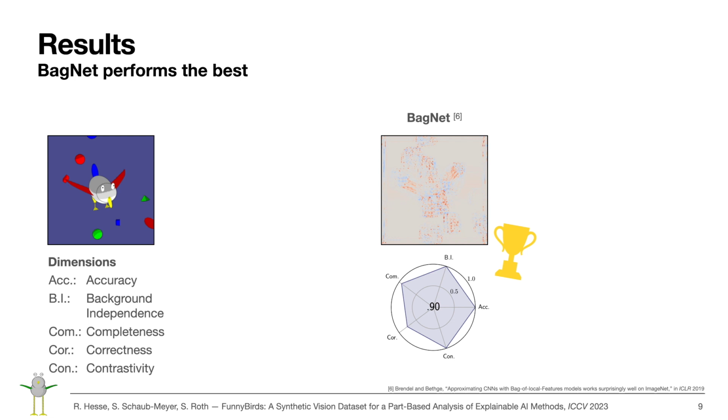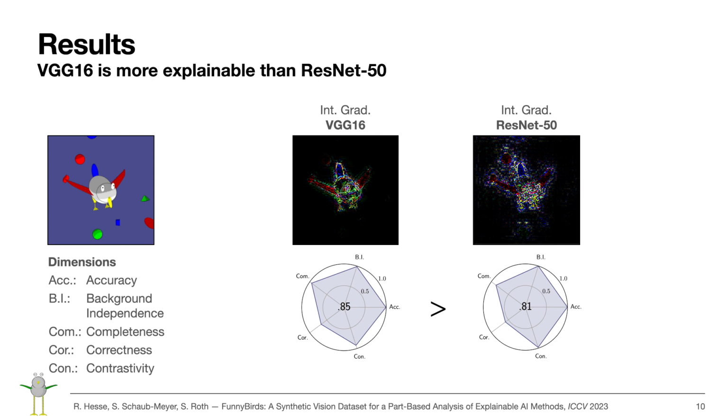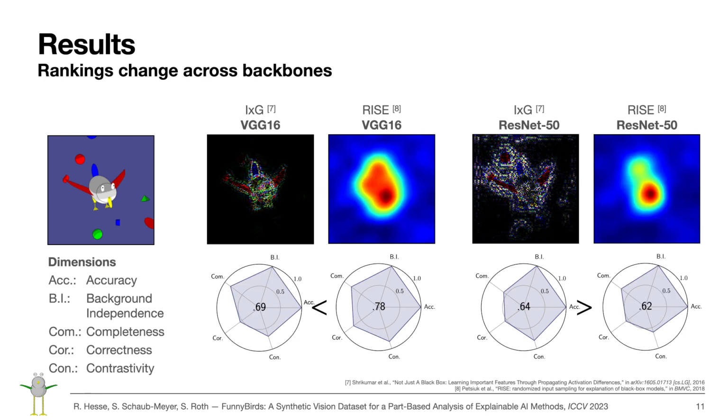First, the best performing method in our framework is BagNet, which could be due to its internal model structure that is nicely aligned with the explanatory power of an attribution map, because individual patches are processed more independently. Second, evaluation scores for the same XAI method are consistently better on VGG16 than on ResNet 50, indicating that different backbones vary in their explainability. Third, the ranking of input times gradient and RISE changes across different backbones, showing the importance of evaluating future XAI methods on multiple backbones. Please refer to section 5 of our paper for more results and additional custom evaluations that go beyond the presented framework.